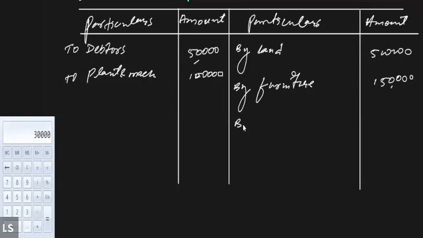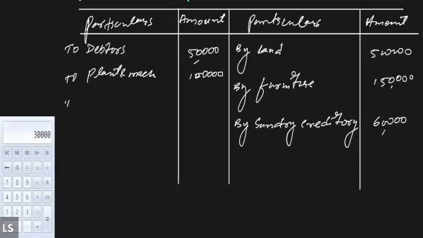For example, if the value of the sundry creditors reduces by, let's suppose, 60,000, obviously a 60,000 decrease in the value of the creditor is a profit for the business. Therefore, I'm going to record it on the credit side of the revaluation account.